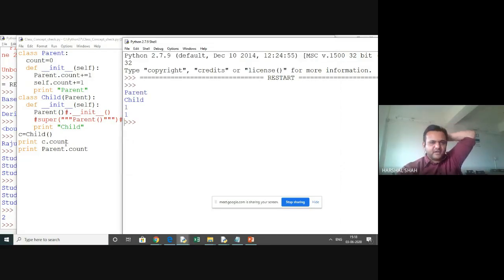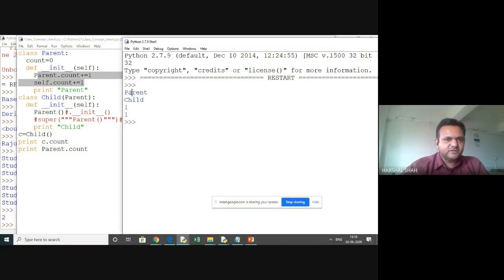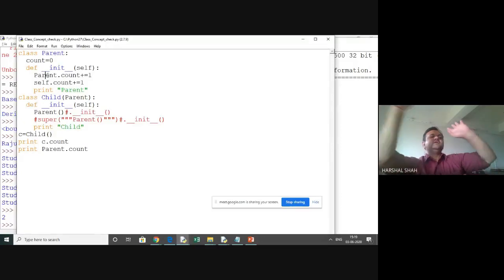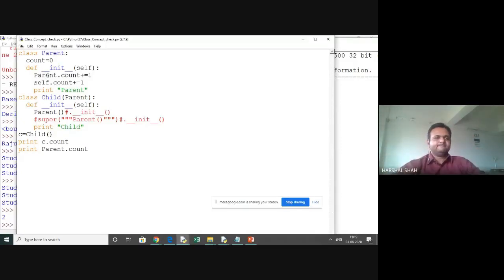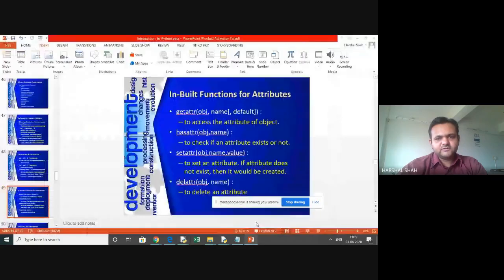We are referring to the same value, and by this statement they were not executed multiple times, so it has 1 only. For that particular object, and overall, it has been called as 1. So that was the thing, that's it here for inheritance as a concept.